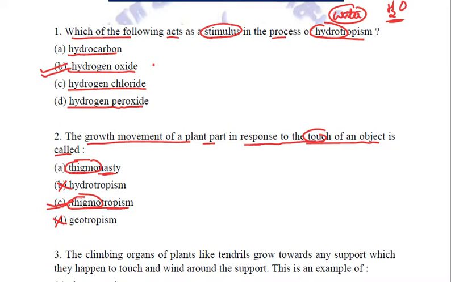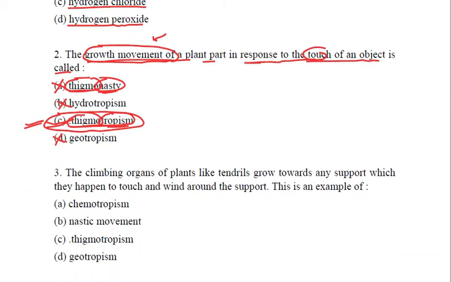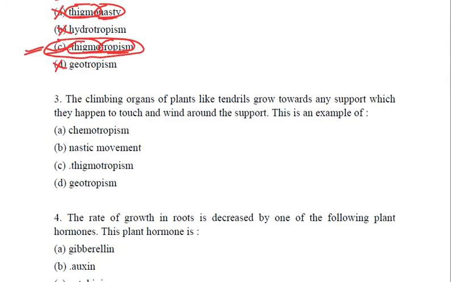Response to touch is thigmo, but the growth movement. And we should remember the topic that tropism is a growth movement and nastic movements are growth independent movements. So if we are talking about the growth movement, our answer is thigmotropism. That is the C part. Why is it not thigmonasty? It is very important to understand and relate the difference between the two. Clear? So next comes the third question.